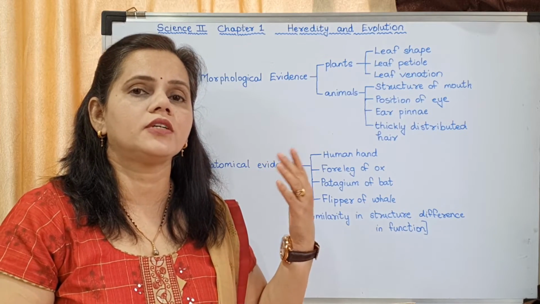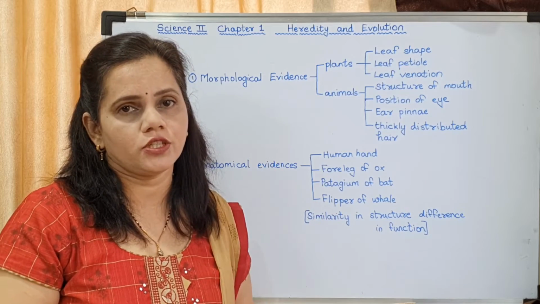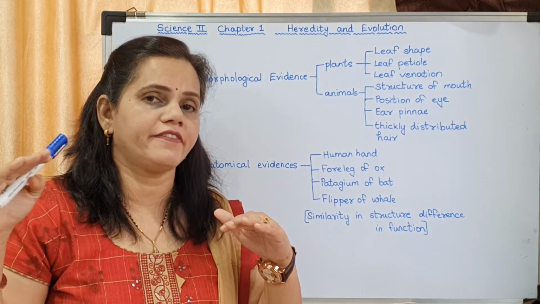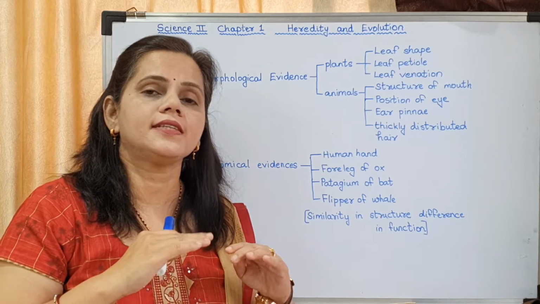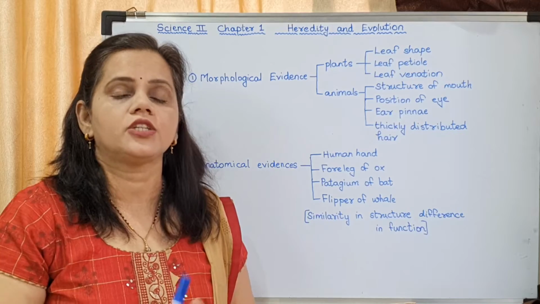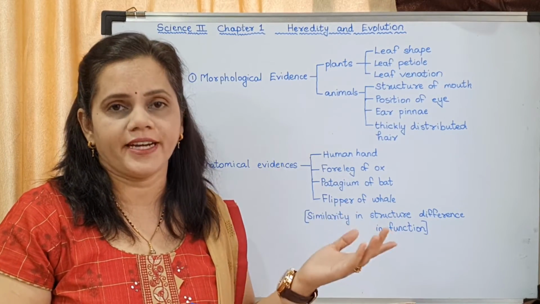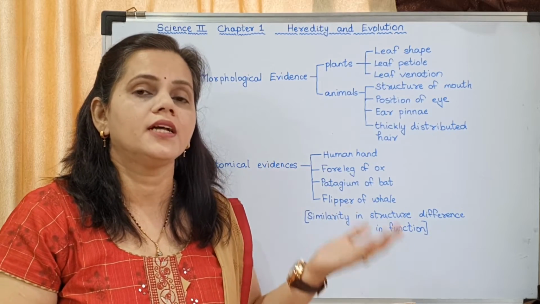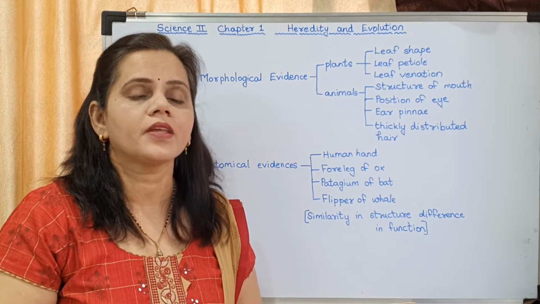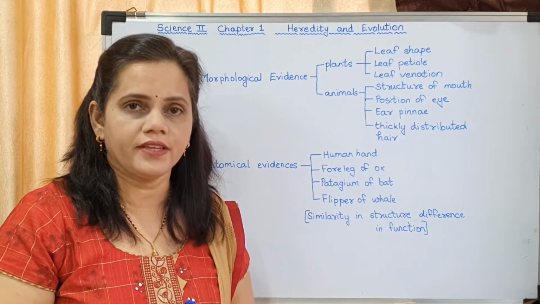Then about gymnosperms and angiosperms. Gymnosperms and angiosperms have seeds. So there is a development one after the other. So it is seen that they have developed one after the other. So earlier plants were bryophytes or thallophytes. So when the plants were formed, the first plants which were formed would have been thallophytes. Have you understood? That is the theory of evolution.